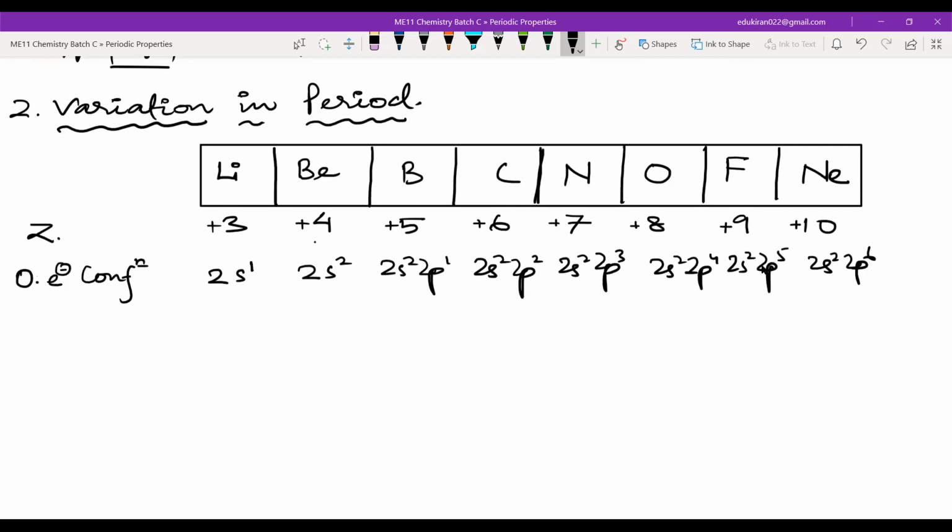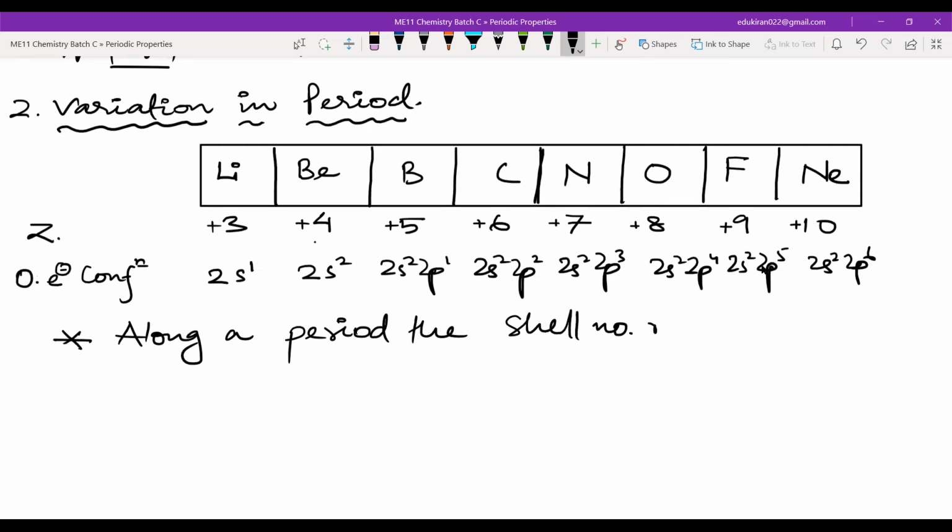Yes, sir. Now, one thing that I can say is that if I am in one period, I am in the same shell. Along a period, the shell number remains same, yes or no? Tell me yes or no. Yes, sir.